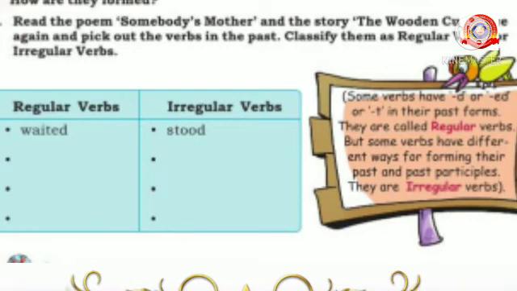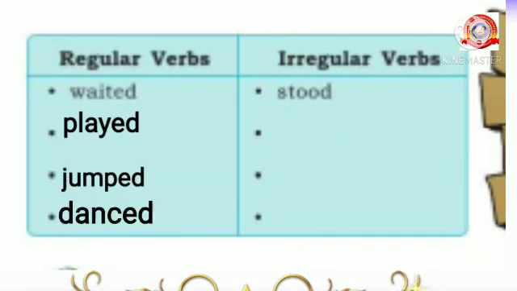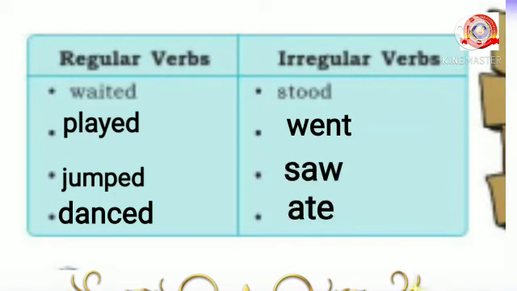Look at these columns. Regular verbs and irregular verbs. In regular verbs, waited. Then irregular verbs, stood. Can you say some other words? Yes, very good. Play, played. Jump, jumped. Dance, danced. Then go, went. See, saw. Eat, ate. Okay, my dears, these are the examples of regular verbs and irregular verbs. You have to find out some other regular and irregular verbs from the lesson.